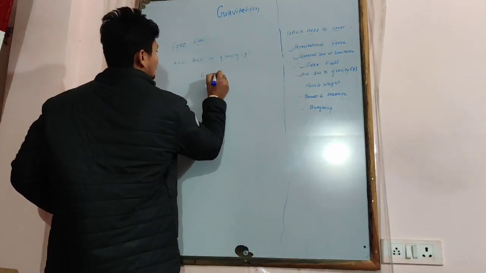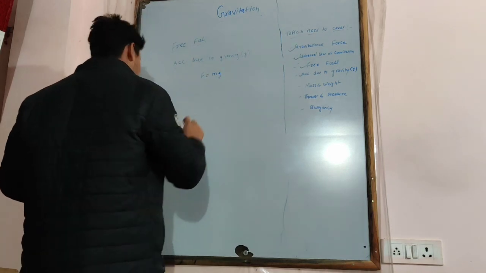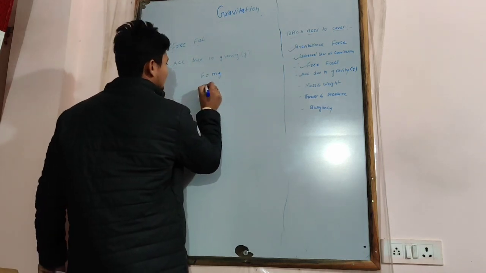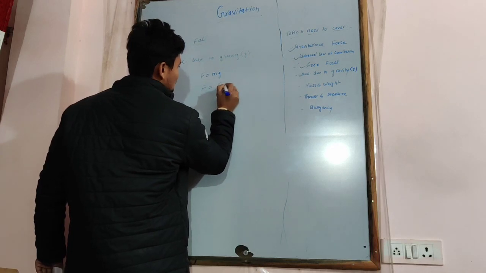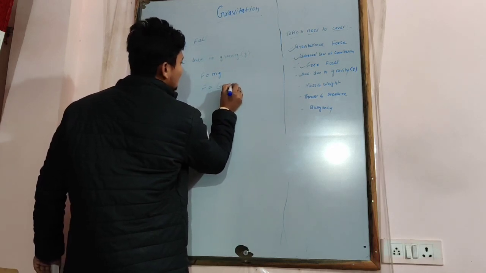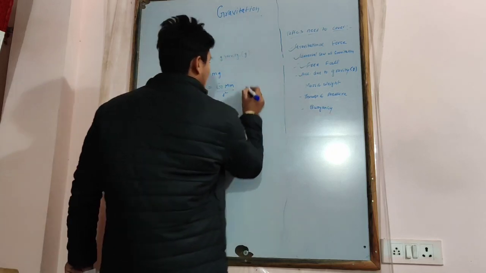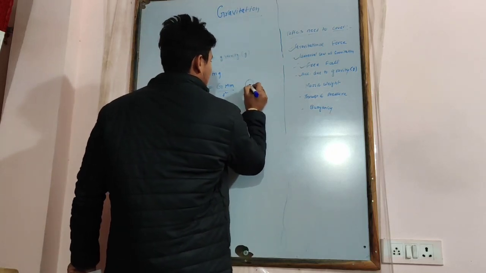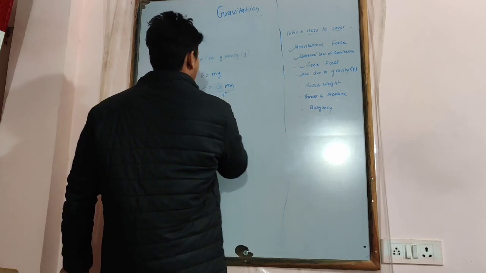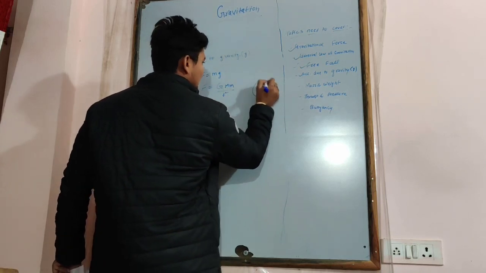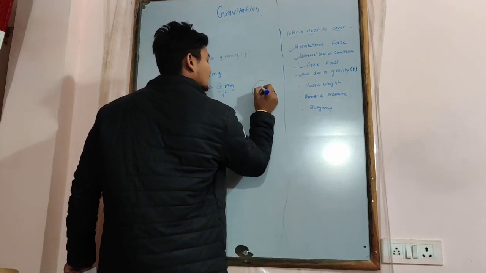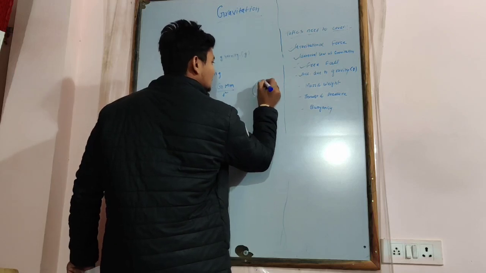We know that F is equal to m g, and we have already derived the formula F is equal to G M m upon d square. Suppose we take this formula for considering the Earth.